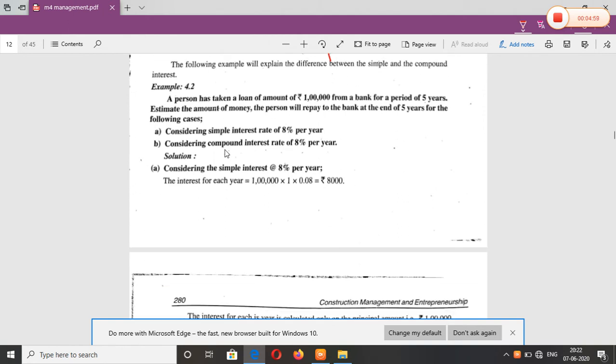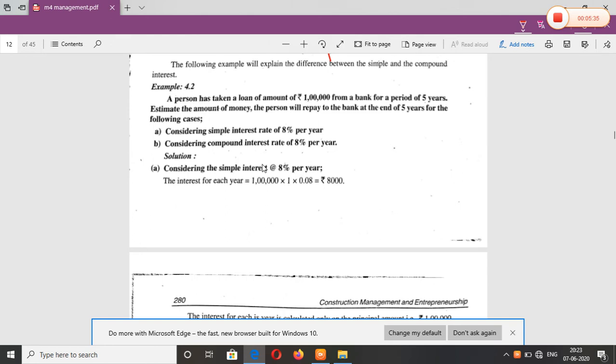Let us discuss our problem. A person has taken a loan of 1 lakh from a bank for a period of 5 years. Estimate the amount of money the person will repay the bank at the end of 5 years for the following cases. Consider a simple interest of 8% per year. Consider a compound interest of 8% per year. So what this is telling is, suppose I have taken 1 lakh from the bank, and after 5 years I pay that amount with interest of 8% simple and 8% compound.